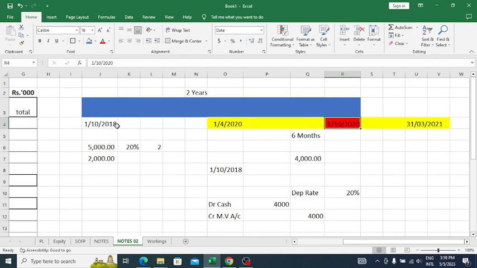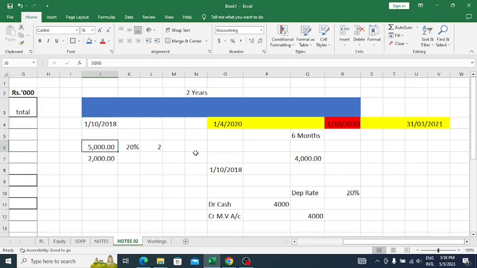And also this vehicle was purchased on 1st of October 2018 and sold on 1st of October 2020. That means totally this motor vehicle has been used for 2 years, right? Why? They purchased it on 1st of October 2018 and sold it on 1st of October 2020. But it's simple as that.